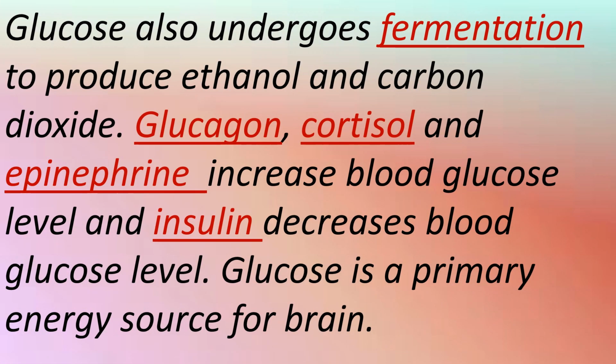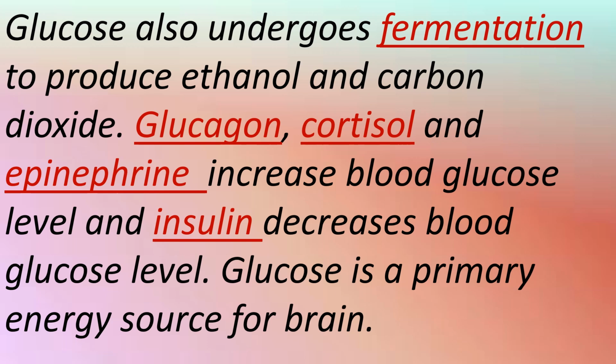Glucose also undergoes fermentation. What is fermentation? There are two types of respiration, aerobic and anaerobic respiration. Aerobic respiration occurs in the presence of oxygen. Anaerobic respiration occurs in a limited supply of oxygen. Anaerobic respiration is also called fermentation.